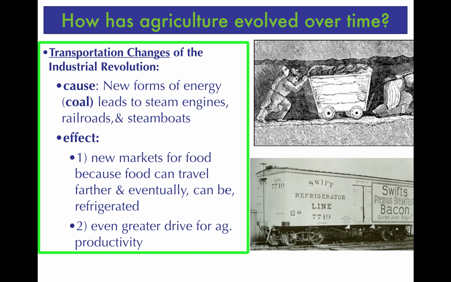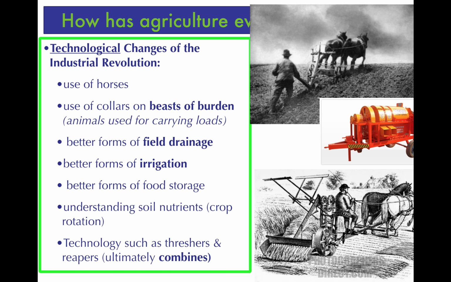And eventually, what you see in the bottom right, in the latter part of the second agricultural revolution, is that food can now be refrigerated. So all of a sudden, if you can now sell food to massive markets and ultimately global markets, well, people are going to want to make agriculture even more productive to help meet that demand and take advantage of those markets.